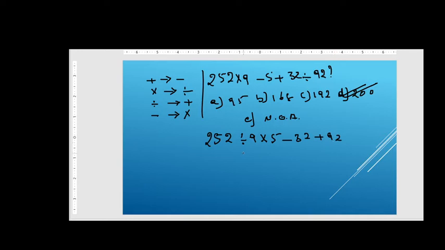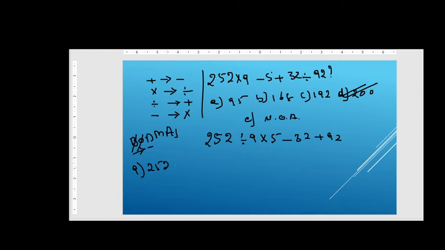Now we will solve the problem. It should be solved according to BODMAS. First of all, we should come from this direction. Bracket: there is no bracket in this equation. Next, there is no of in this equation. There is a division in this equation. Is there? Yes, it is there. Here it is 252 divided by 9. So 252 divided by 9 means how much? I will show you how to do it.